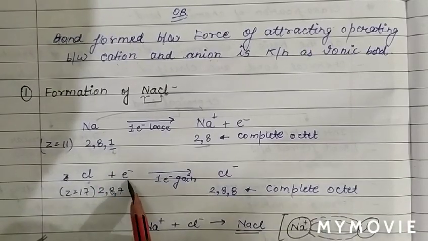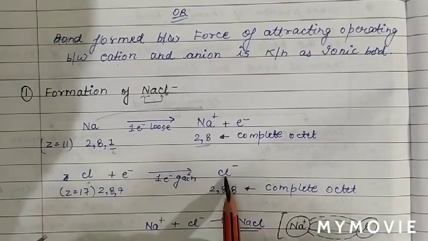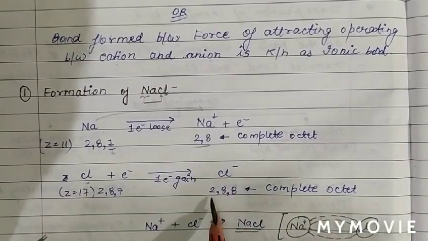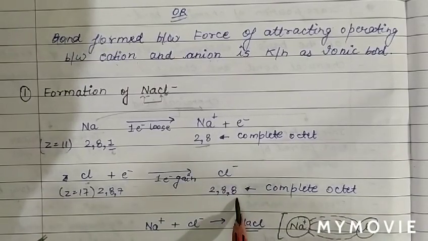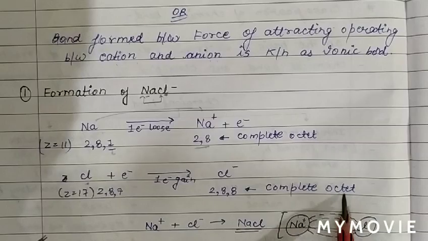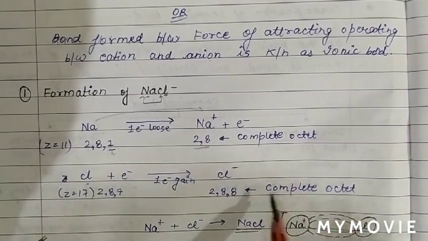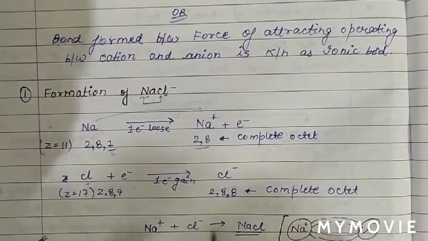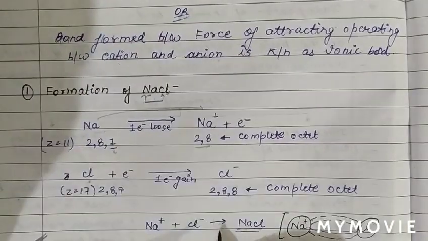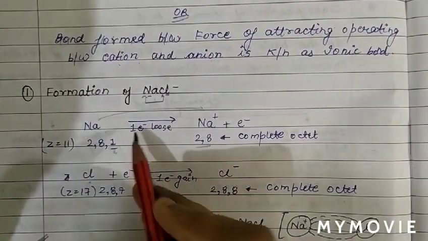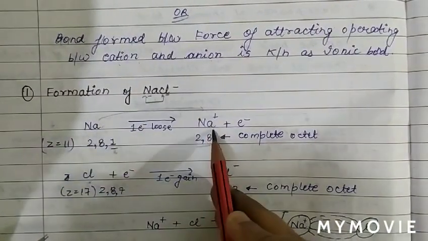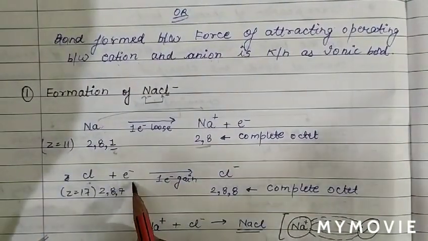So chlorine gains one electron and converts into the Cl- ion. Now the configuration of chlorine becomes 2,8,8, which is a complete electronic configuration and the configuration of the noble gas argon. So for the formation of NaCl, Na loses an electron and chlorine gains an electron.